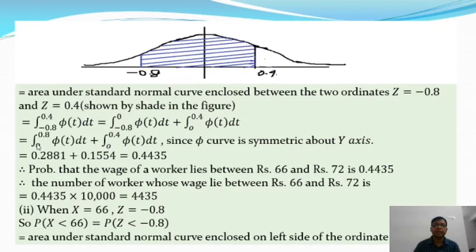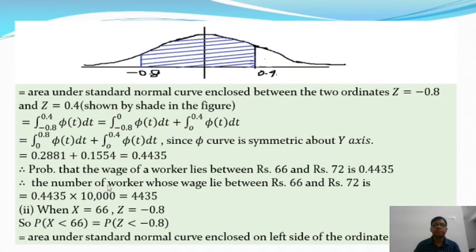The value of the first integration is 0.2881, which is given, and the second integration gives 0.1554. The values of these two integrations are given in the question, and from this we get 0.4435. So the probability that the wage of a worker lies between rupees 66 and rupees 72 is 0.4435.